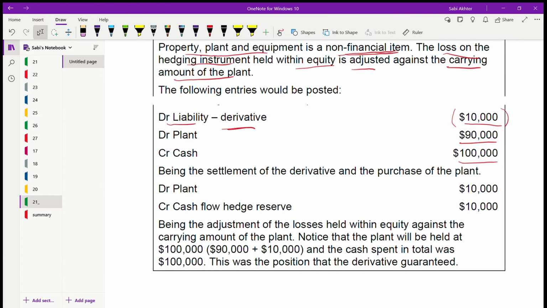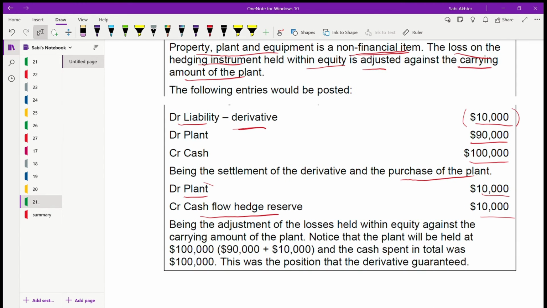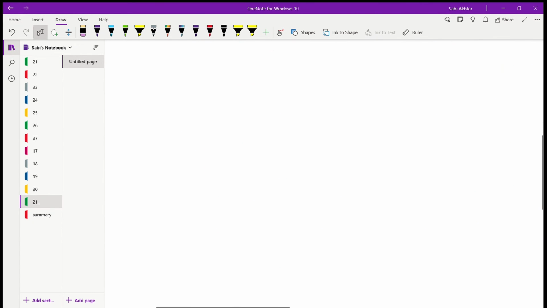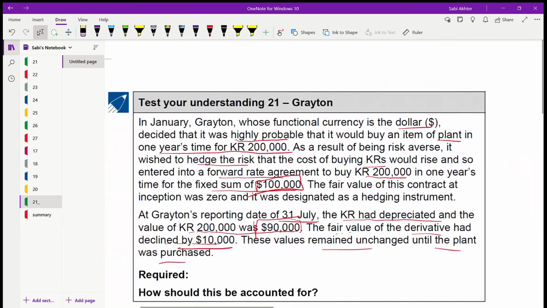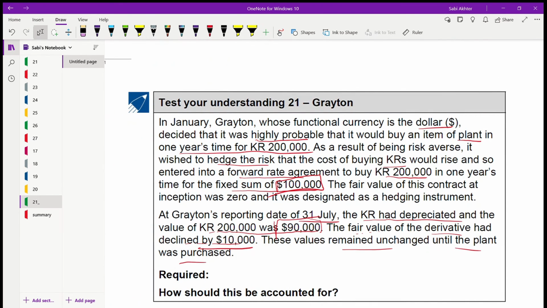Next, settlement of the derivative and the purchase of the plant. When you're finally purchasing the plant, you need to debit the plant and credit cash flow hedge reserve, 10,000, 10,000. Why is it 10,000? When you're settling, just see, the value of the derivative had declined by 10,000.